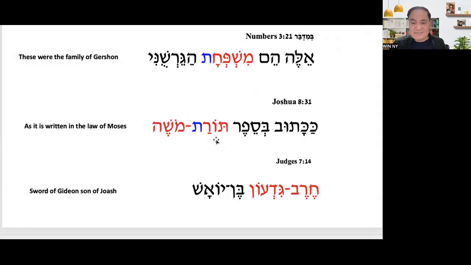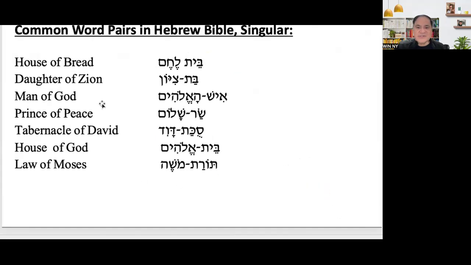But if it is torat Moshe, it means law of Moses. This one is cherev Gidon ben Yoash, sword of Gideon. Look at that: you will always find this hyphen representing that the words are word pairs. So we have samples here. These are the common word pairs in the Hebrew Bible, singular.